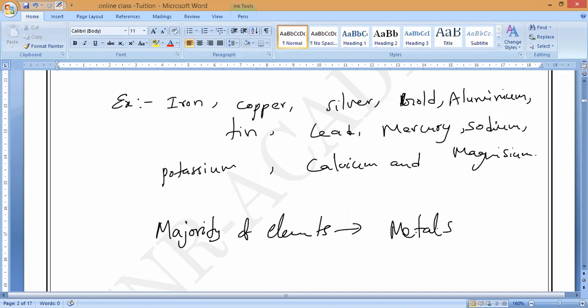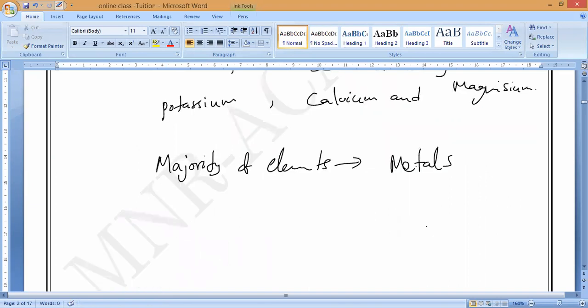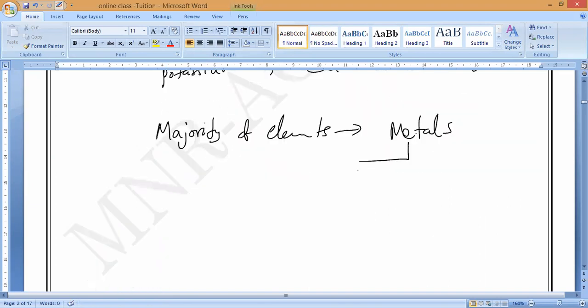In these metals, what is the state of most of them? Solid, liquid or gas? Metals are solid in nature, and the only one metal which is in liquid state is mercury.